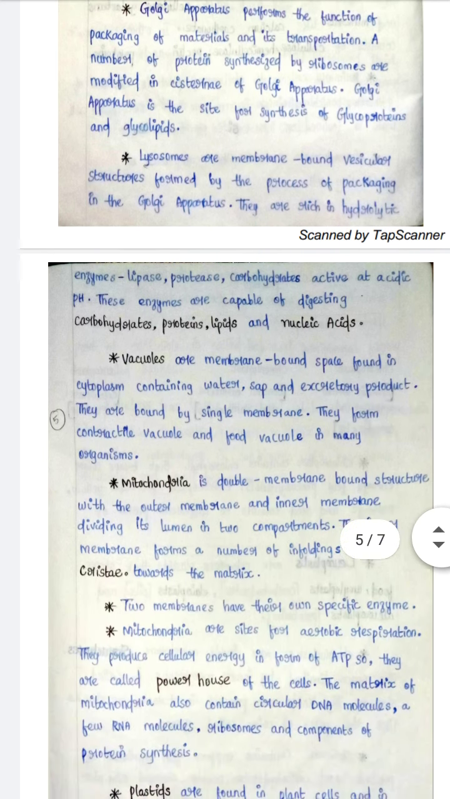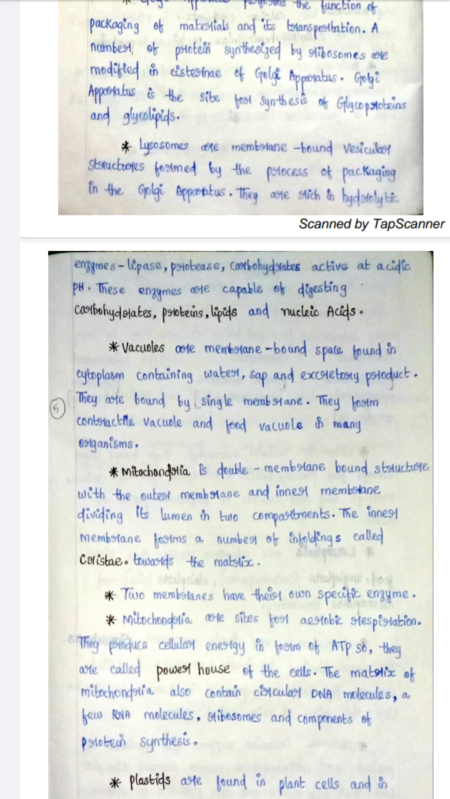Lysosomes are membrane bound vesicular structures formed by the process of packaging in the Golgi apparatus. They are rich in hydrolytic enzymes like lipase, protease, and carbohydrases, active at acidic pH. These enzymes are capable of digesting carbohydrates, proteins, lipids, and nucleic acids. You have vacuoles. They are membrane bound spaces found in the cytoplasm containing water and excretory products. They are bound by a single membrane. They form contractile vacuoles and food vacuoles in many organisms.